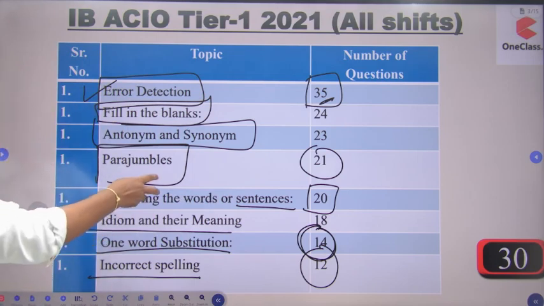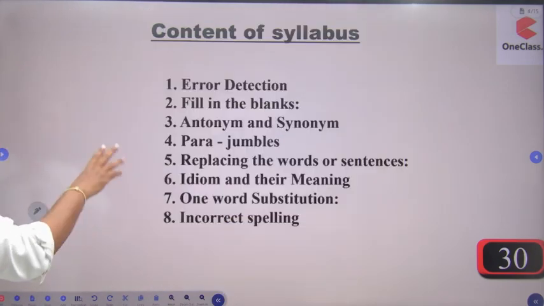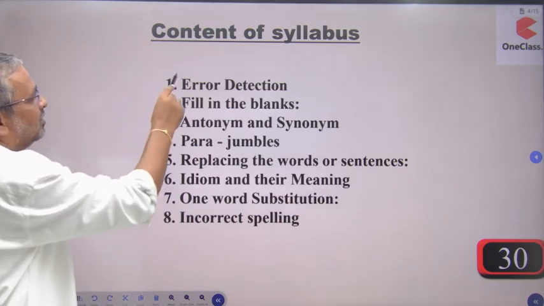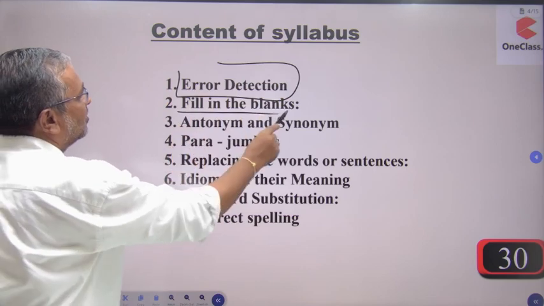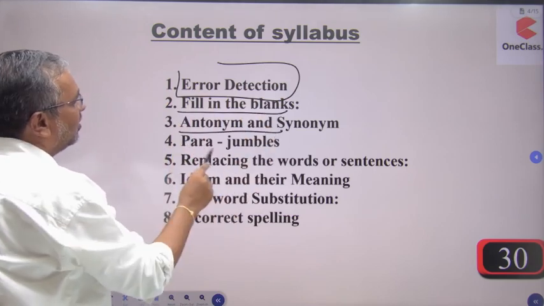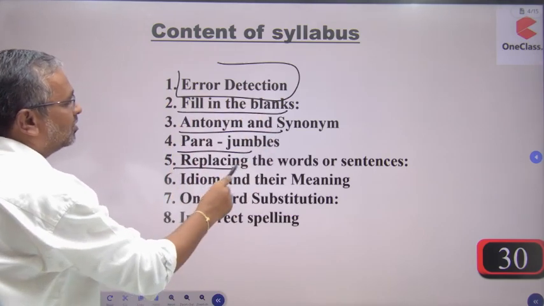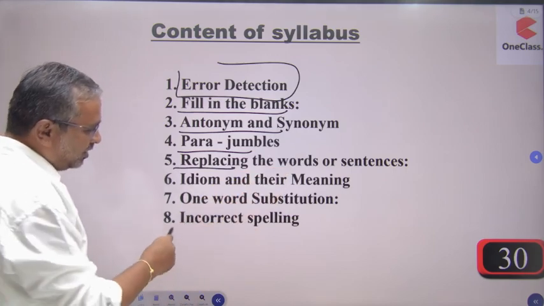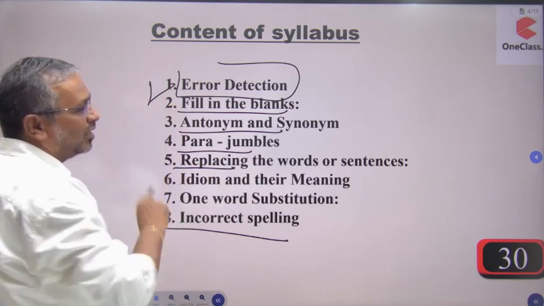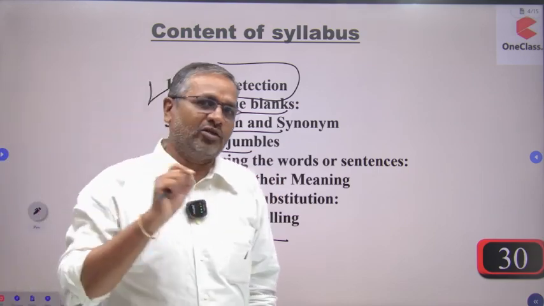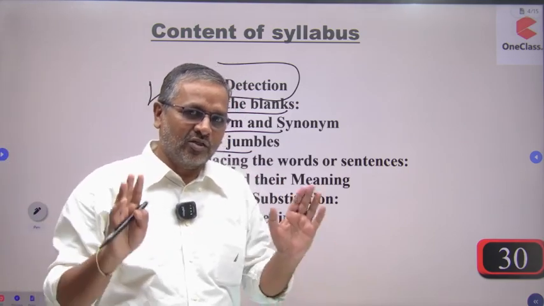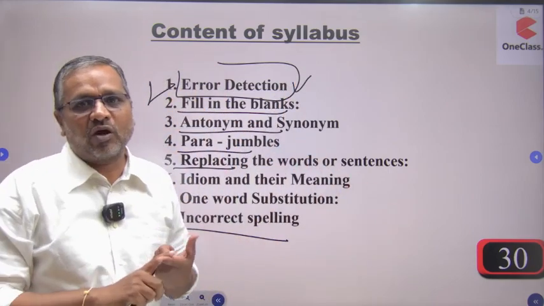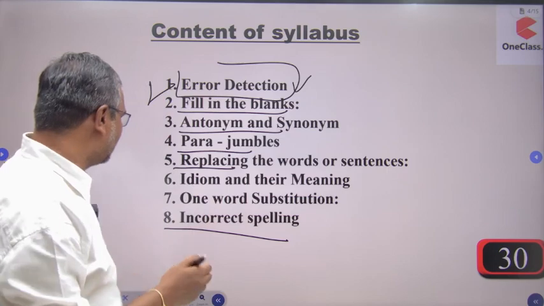And how are we going to prepare for all these exams? See this. This is our syllabus that is included in our class. That is, error detection is there. Fill in the blanks. Synonyms and antonyms are there. Parajumble is there. Replacing the words or sentences, idioms and their meaning, one word substitution and incorrect spelling. These are the common things. अगर आप एरर डिटेक्शन की बात करते हैं तो आपको पार्ट्स ऑफ स्पीच पर ज्यादा जोर देना है. नाउन, प्रोनाउन है, एडजेक्टिव है, उस पर आपको ज्यादा जोर देना है.